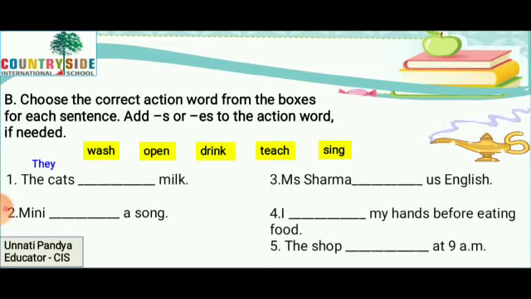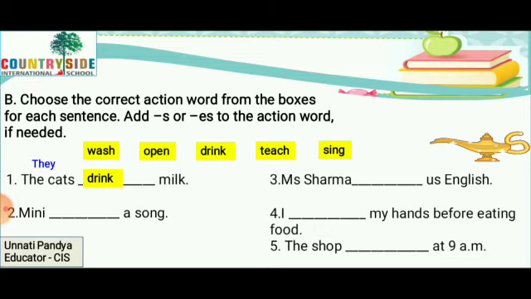Right? Because it is an animal. But it is more than one cat. So we say they. Now, which of the 5 words will come? The cats dash milk. Wash, open, drink, teach or sing. Drink, right? So we have to write the do form of the verb here because it is they. So they do. So they drink, right?